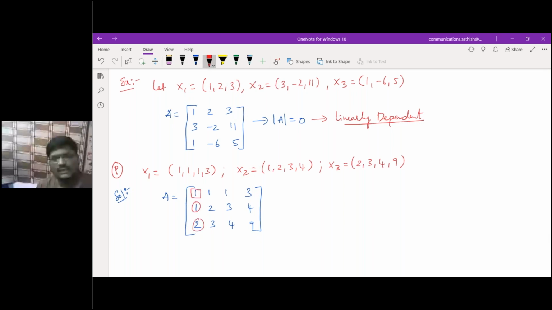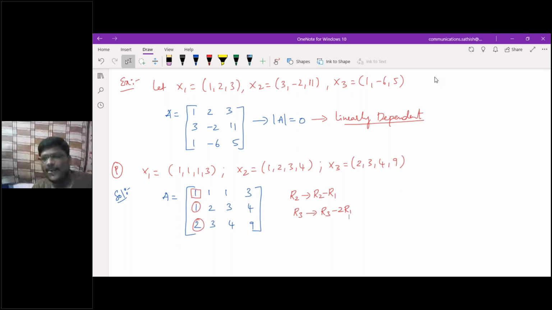So R2 becomes R2 minus R1, and R3 becomes R3 minus 2 times R1. Am I correct? Yes, sir.